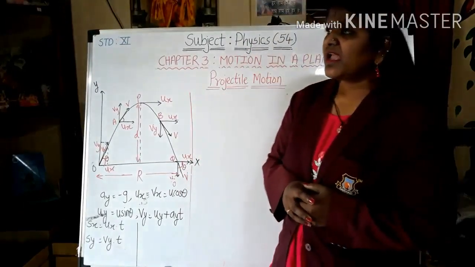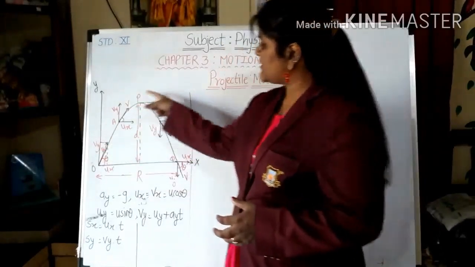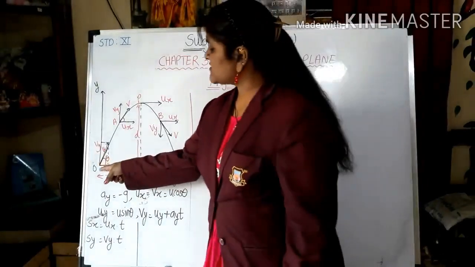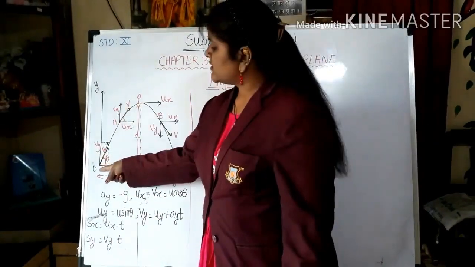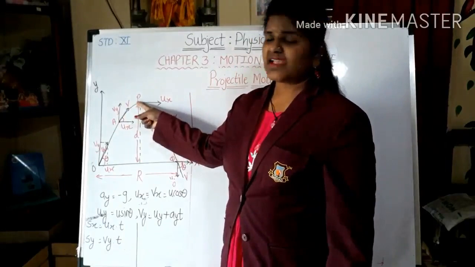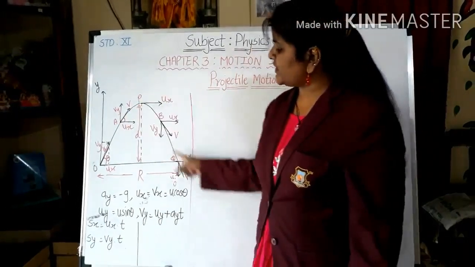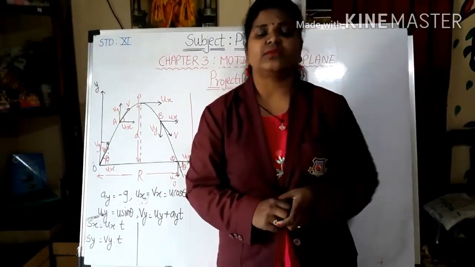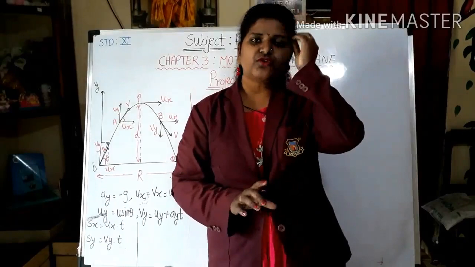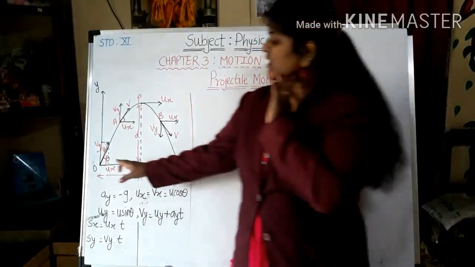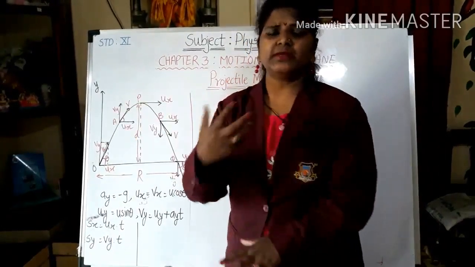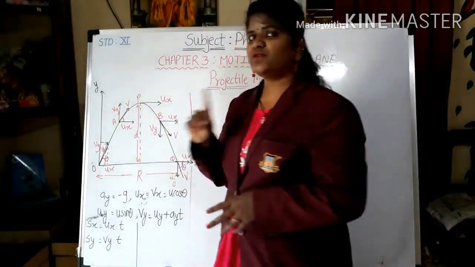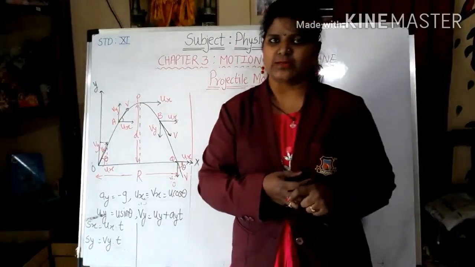Now, as I have told you, how much time is required to cover it is divided into two. First is the time of ascent, from here to here, and second is the time of descent, from this point to this point. Okay. So by combining both of them, you will get the time of flight. First of all, we will find T0, which is half of the trajectory. Then we can multiply it by 2, and we will get the time of flight. So that will be the first aim, to find out the time of flight.